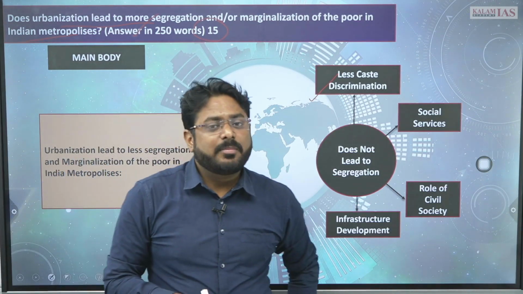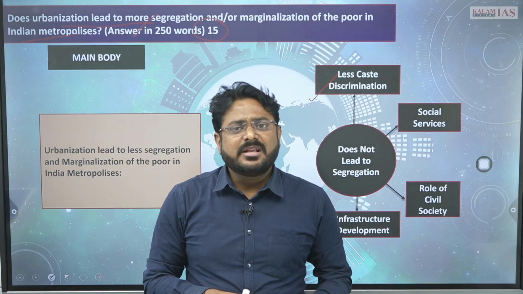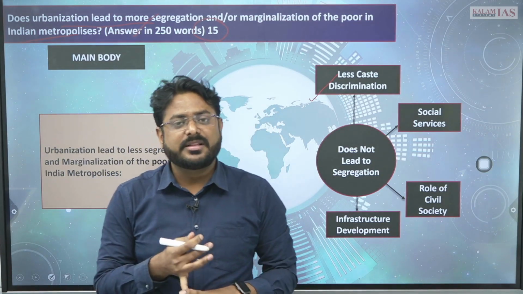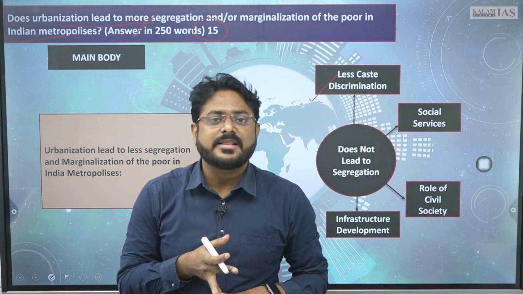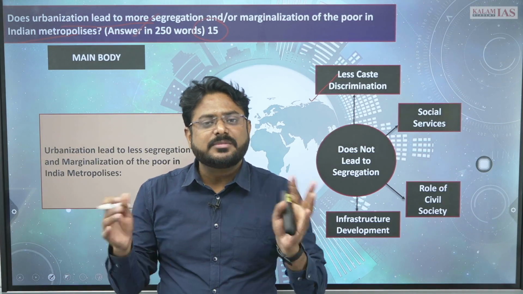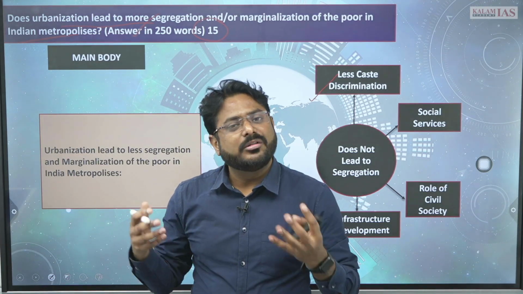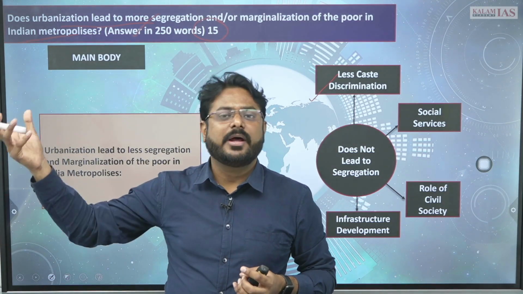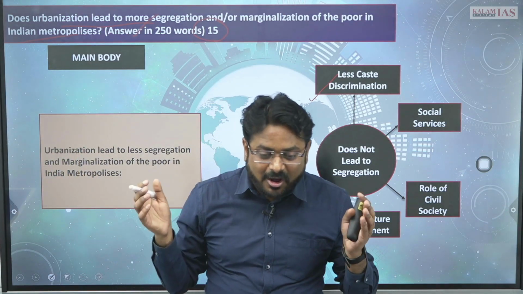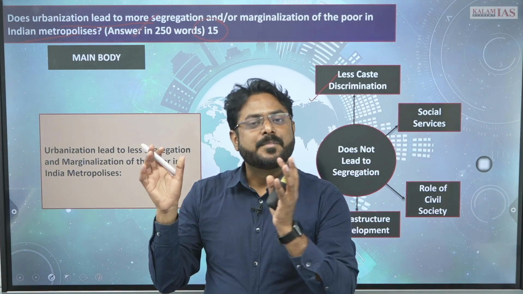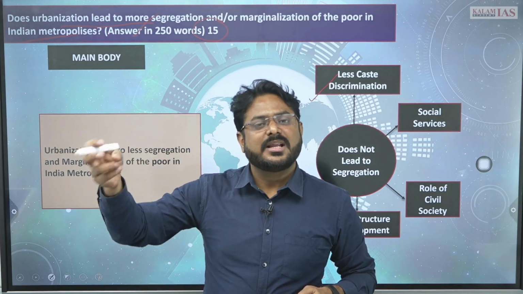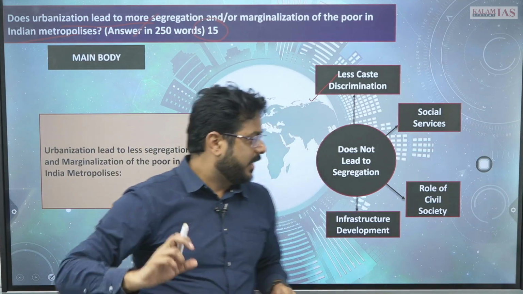Then infrastructure development. Obviously in the urban areas infrastructure development is better: roads are there, better internet facility, right, better railway facility, metro facility, all these things are there. And obviously all these things will not be available only for the rich section, right, it will also be available for the marginalized section. तो ultimately marginalized section का जो है segregation कम होता है इससे, ठीक है ना.